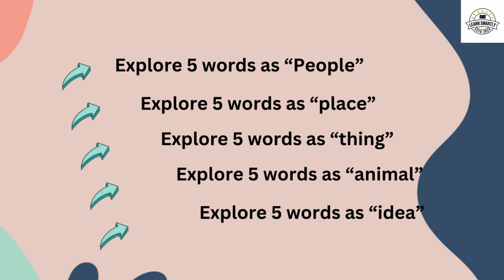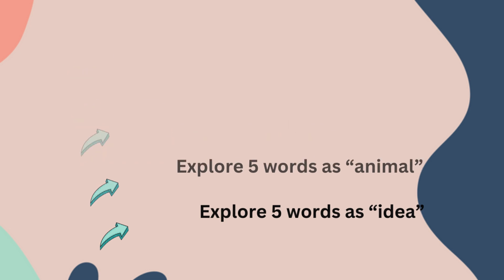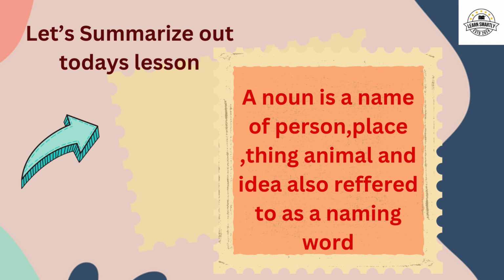Target achieved. We explored 5 places, 5 people, 5 things, 5 animals, 5 ideas. Let's summarize today's lesson. Noun is a name of person, place, thing, animal, and idea, also referred to as a naming word.